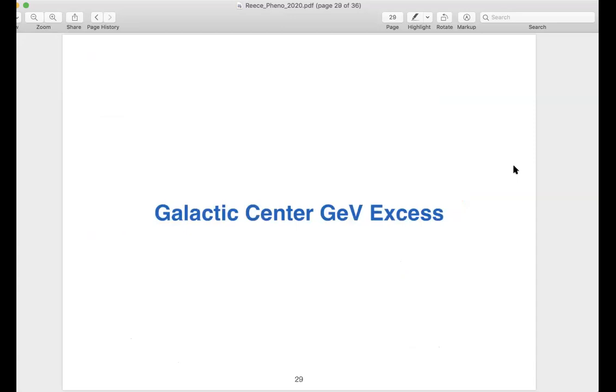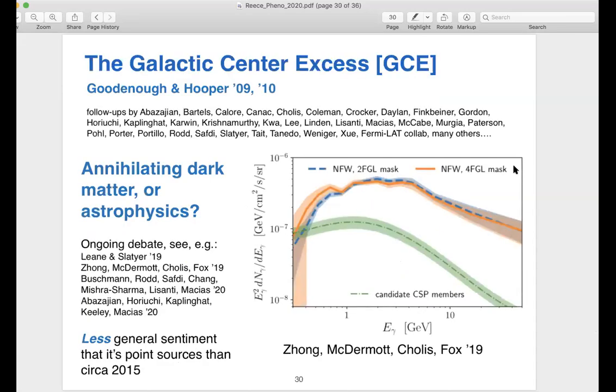So to give you one example where I put that in some context, I can talk about the galactic center GeV excess. So this is the excess of gamma rays in the galactic center that was discovered by Goodenough and Hooper about 10 years ago. And many other people have followed up on investigating this data and trying to understand it. I've probably missed a lot of people, but I've tried to name some of them here. The big question about the GeV excess is, is it coming from dark matter that annihilates and produces standard model particles?